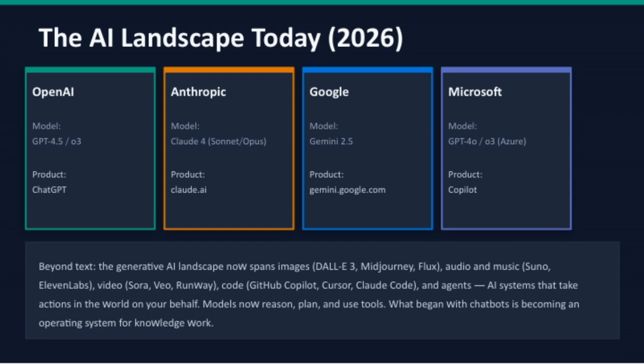Overall, the AI landscape today is incredibly rich and diverse. It's not just about generating text anymore. It's about creating a comprehensive ecosystem that spans images, audio, video, code, and intelligent agents. This evolution is fundamentally changing how we approach knowledge work and problem solving.